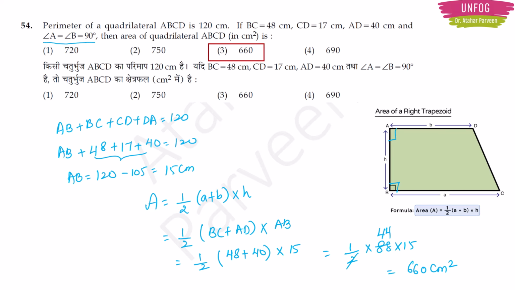So unless you identify that this is a right trapezoid, you will not be able to find out the formula. For this type of tricky questions, you need to learn all the types of formulas in quadrilaterals and also practice in order to understand the trick behind the question. Okay.